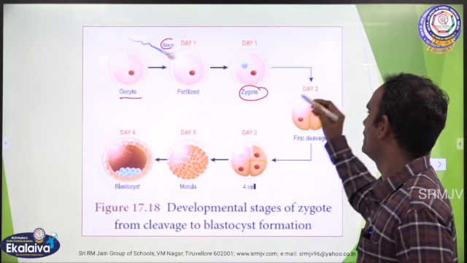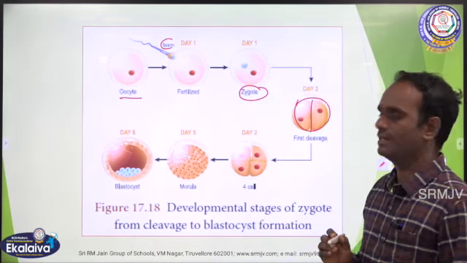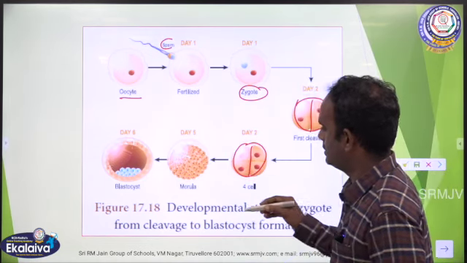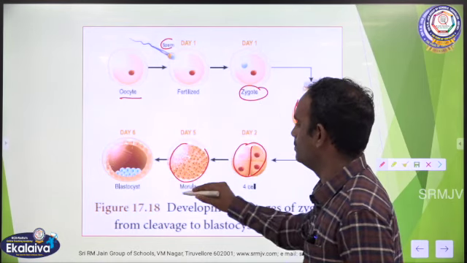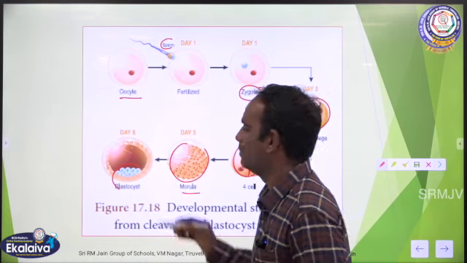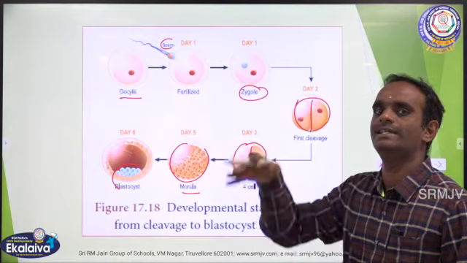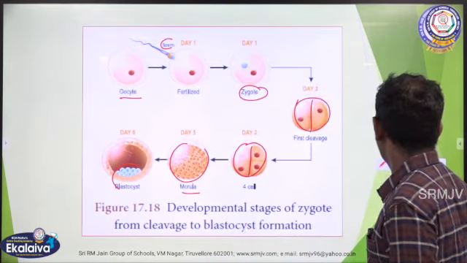Then on day 2 it divides into the 2 celled stage, and again on day 2 into the 4 celled stage, and then by day 5 the 64 celled stage, that is called the morula. After that, on day 6 it changes into a blastocyst. Then the blastocyst slowly migrates and is implanted on the uterus wall. Okay.